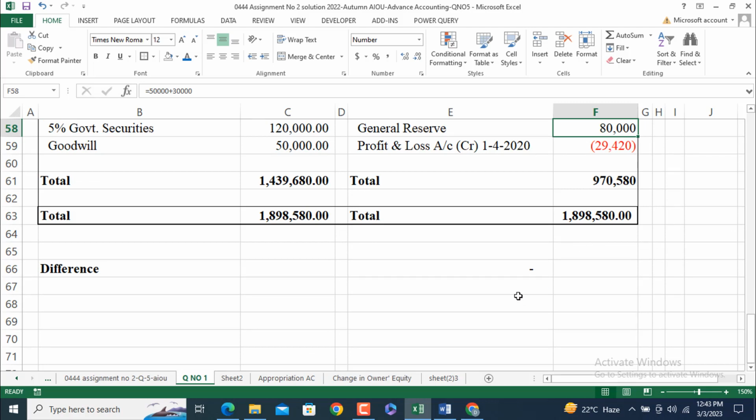So the solution is finished here. So I hope you will find this solution useful and easy to understand.